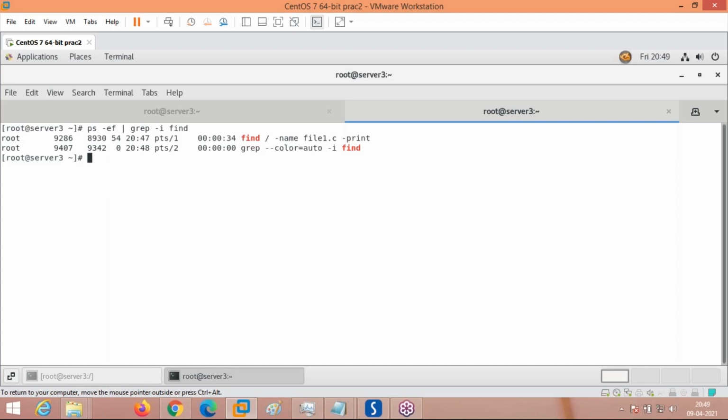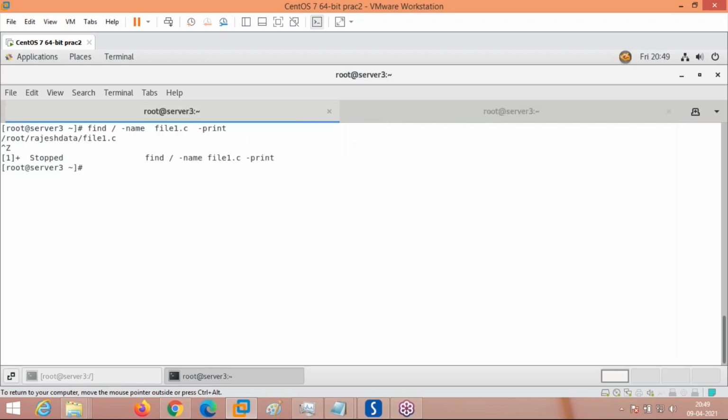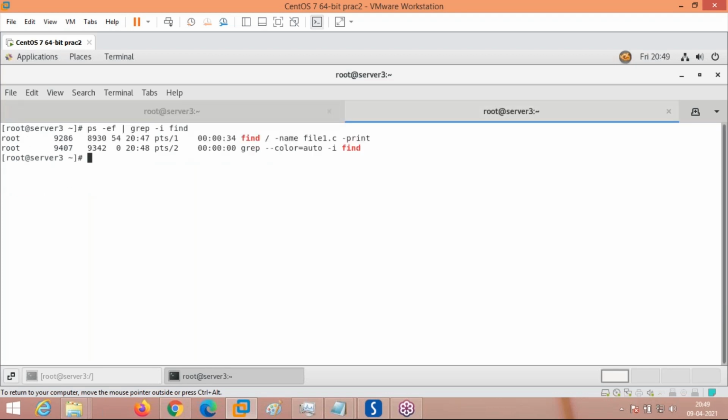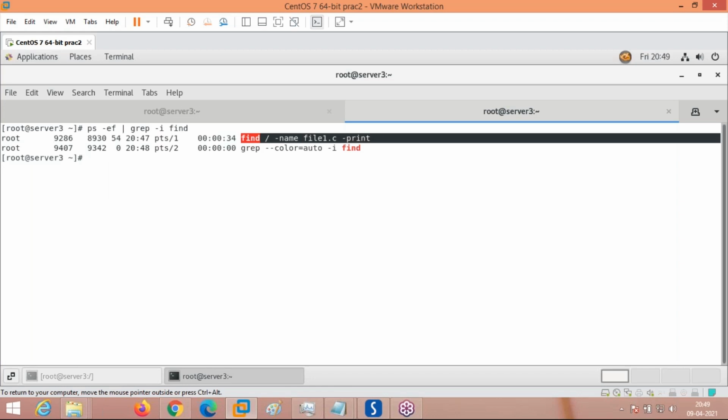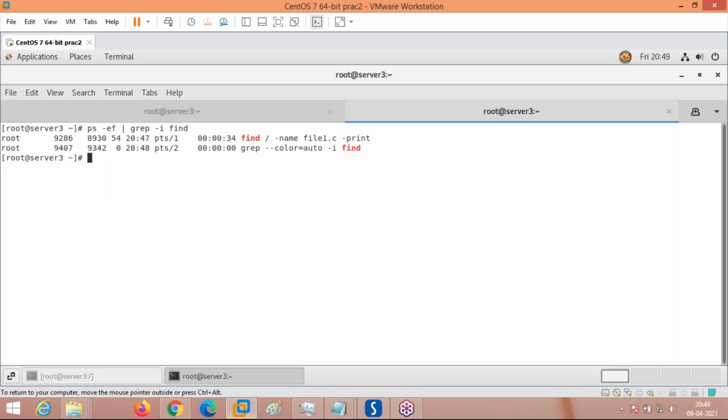This is the parent process ID, which is the shell. This command was submitted at 20:47. From which terminal? This is the terminal PTS1. See here, TTY command. From this terminal, which was /dev/pts/1. This command was executed from the PTS1 terminal, and this is the whole command for which the process is created.